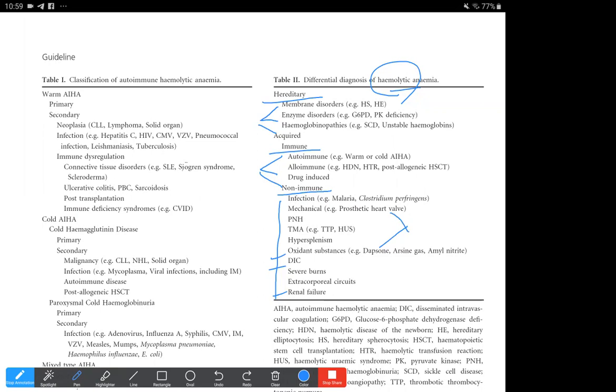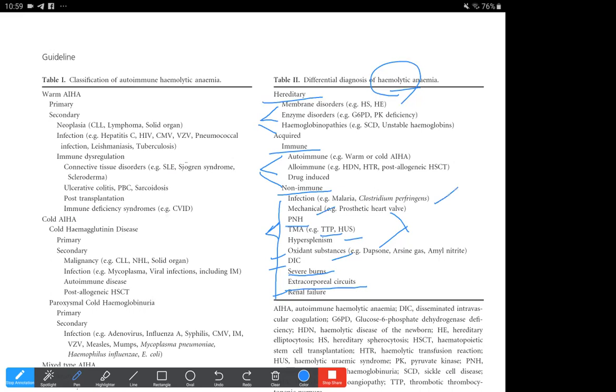Also along the capillaries, if there is any sort of thrombosis with TTP and HUS, and with paroxysmal nocturnal hemoglobinuria, severe burns, and extracorporeal circuits. Even infections like malaria and Clostridium perfringens can cause it.